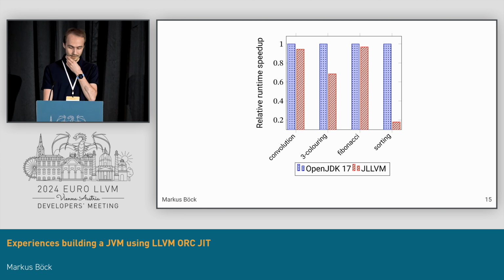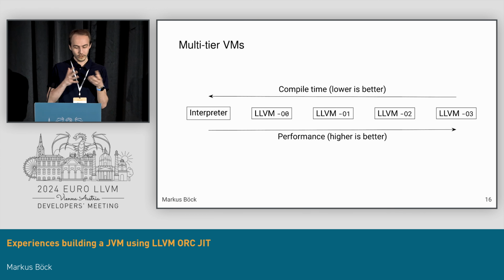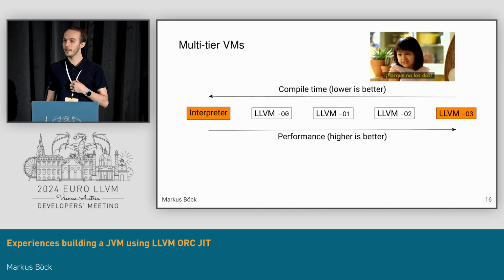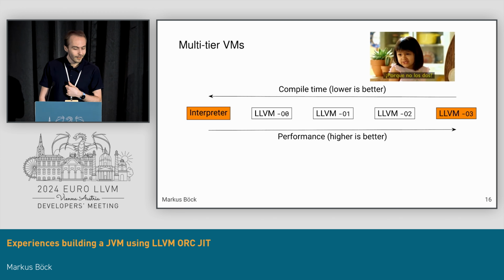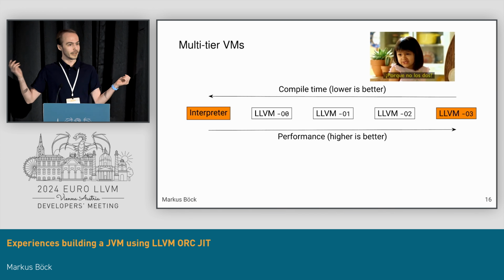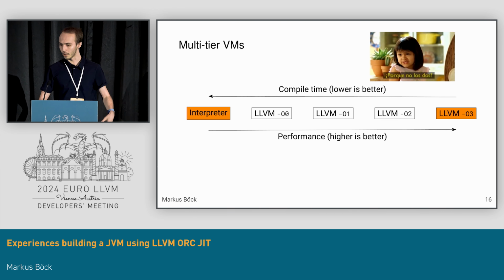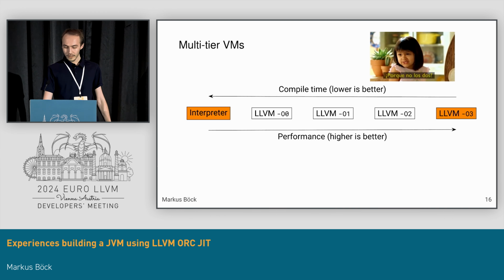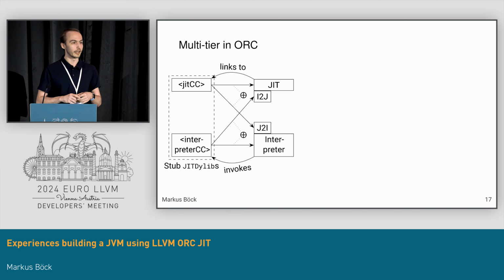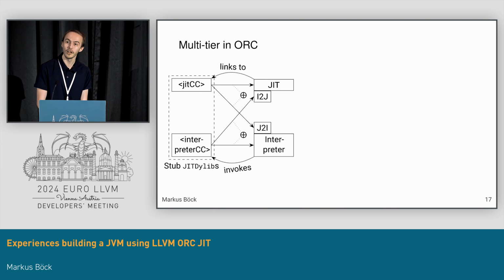So what if instead we could just use both an interpreter and LLVM? So this is great. A Mexican philosopher once said, why not both? We have a large choice. We can use an interpreter, low optimization level. What we did, which essentially added an interpreter and used LLVM O3. But now you're complicating your whole VM a lot more. You have 2 execution tiers. And in the case of an interpreter, we even have 2 calling conventions.